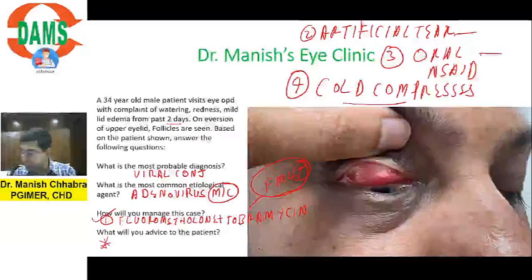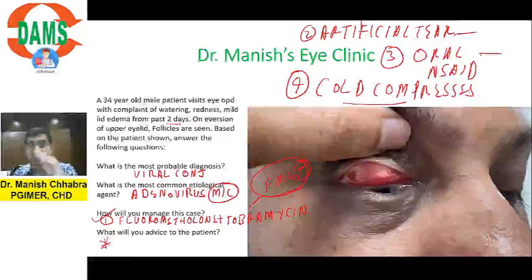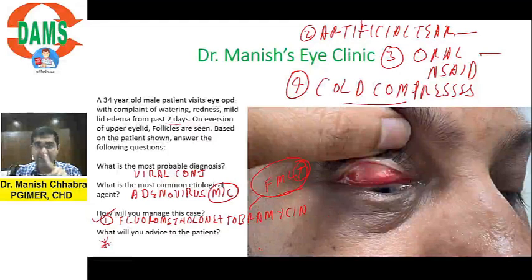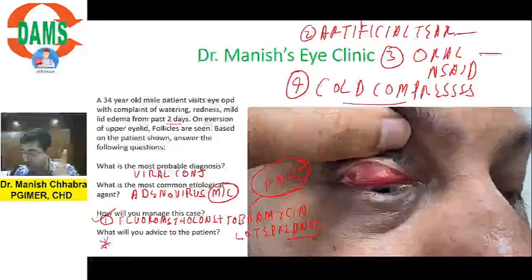And what will you advise to the patient? Dear Diya, dexamethasone is not given because dexamethasone is a relatively strong steroid. You need to give a low potency steroid, fluorometholone. Another steroid which you can give is loteprednol. Please restrict yourself to prescribing fluorometholone and loteprednol.